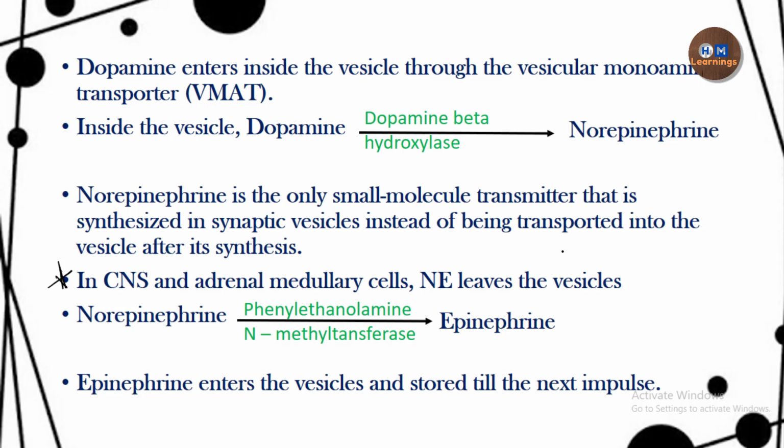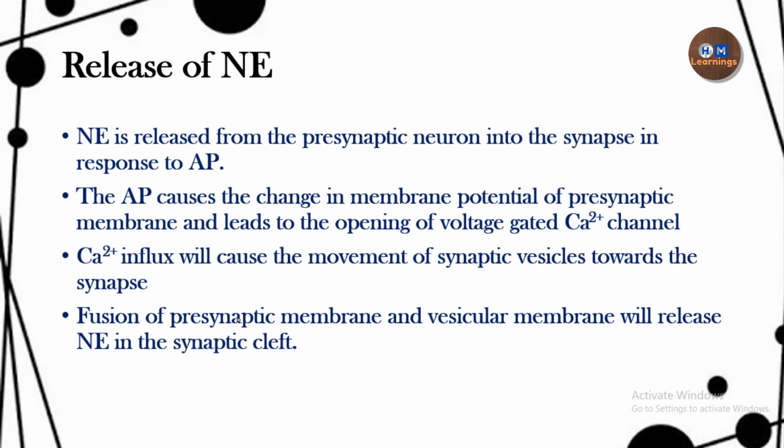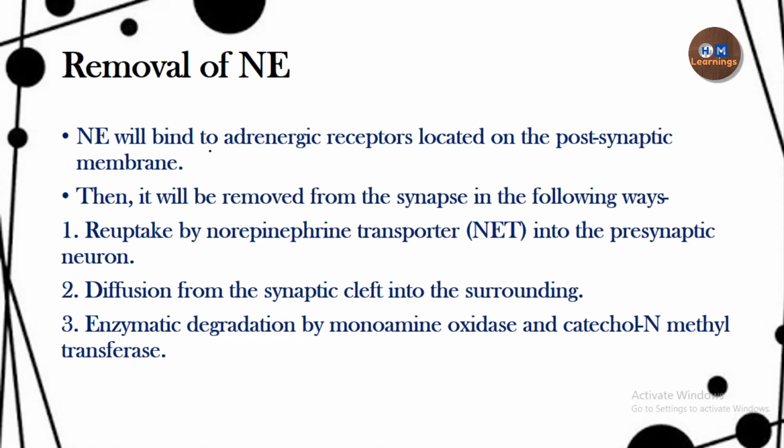Then it will wait for the next impulse to come, and there will be release of the epinephrine by the process of exocytosis. Then removal is mainly by the norepinephrine transporter, then diffusion also, and certain enzymes present in the extracellular space are responsible for the degradation, like monoamine oxidase and catechol-O-methyltransferase.